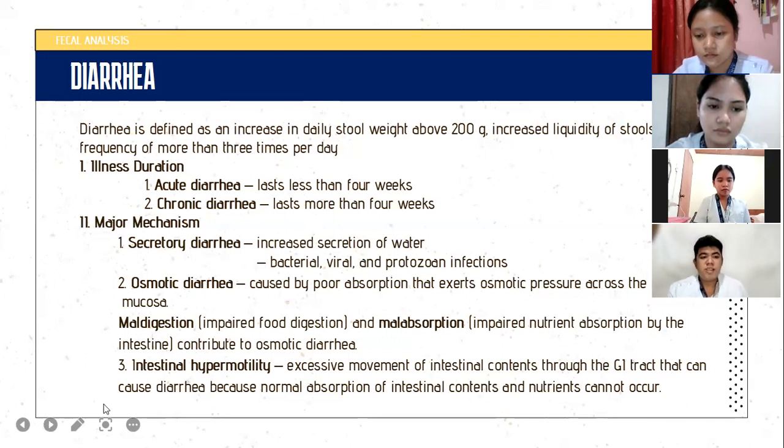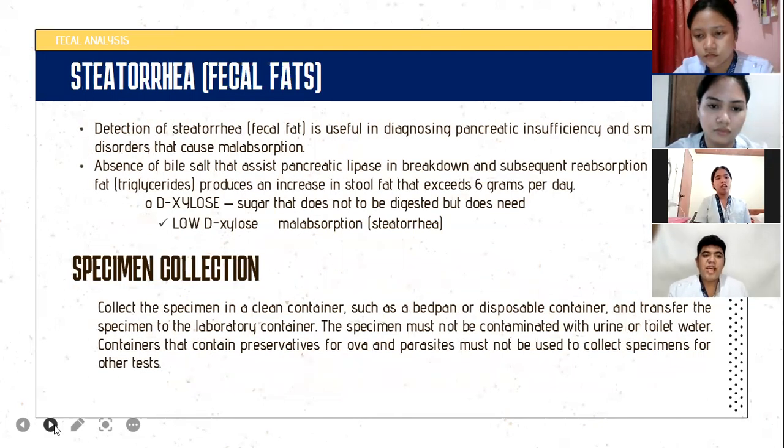And let's talk about steatorrhea. Steatorrhea, also known as fecal fats, and its detection is useful in diagnosing pancreatic insufficiency and small bowel disorder that can cause malabsorption. And we have D-xylose, a sugar that does not need to be digested but does need to be absorbed into urine. If you have low D-xylose, we will have malabsorption that can cause steatorrhea.